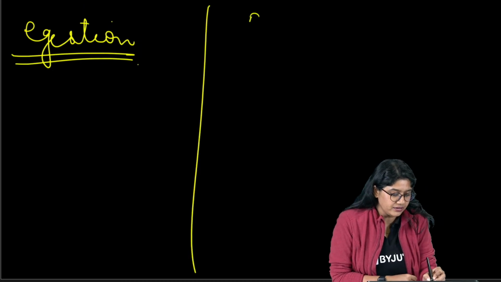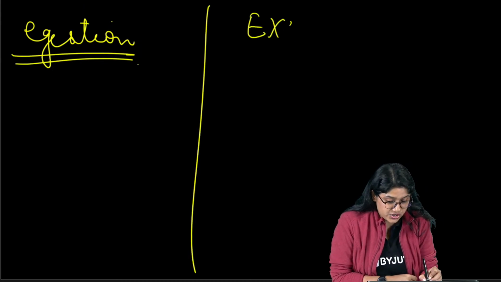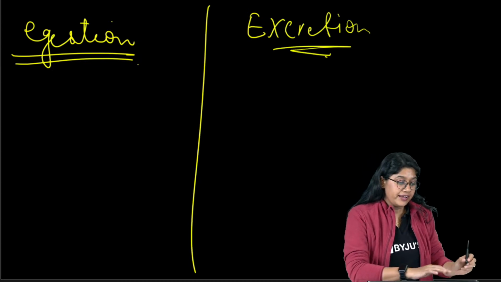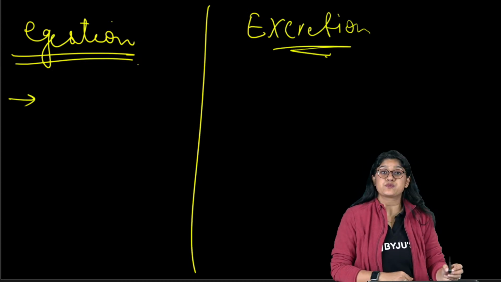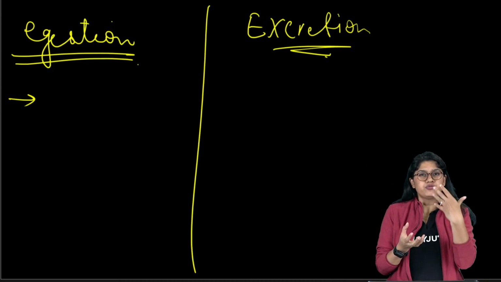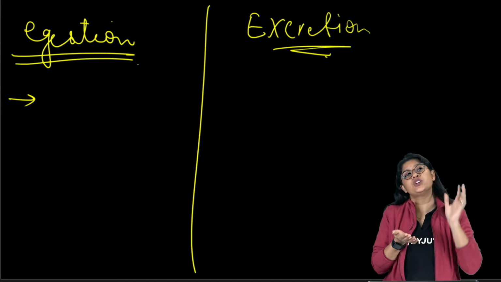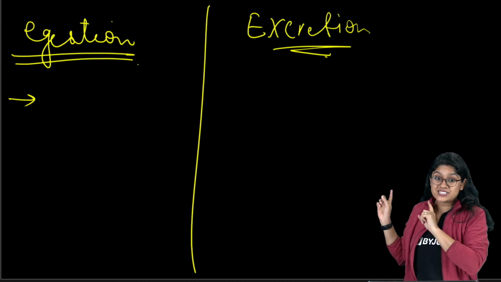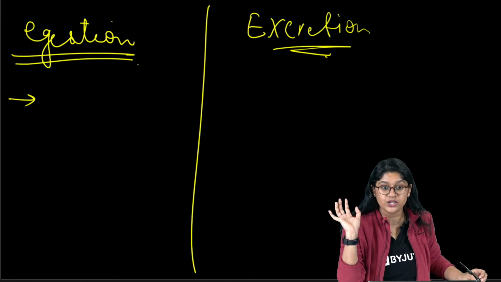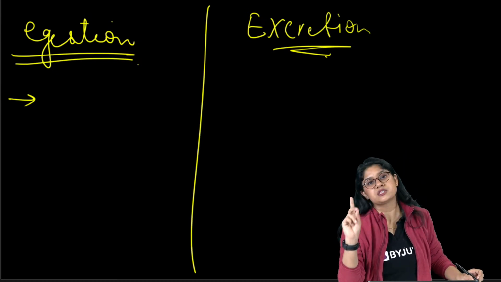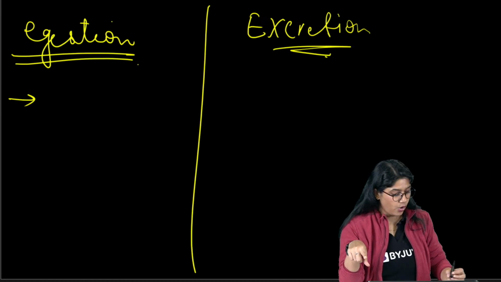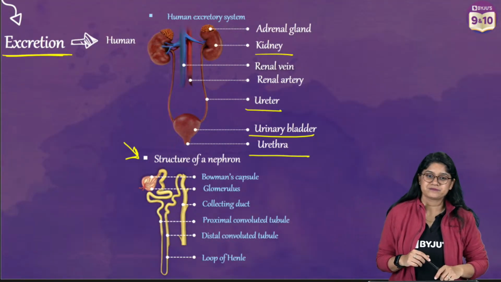Egestion and excretion. In egestion, of course, it is the unabsorbed food. We're talking about the food over here. The removal of the unabsorbed food is called egestion. Whereas in excretion, we talk about the nitrogenous waste. Very good. So this is a major difference between these two processes. I hope all of you are clear with this, right?